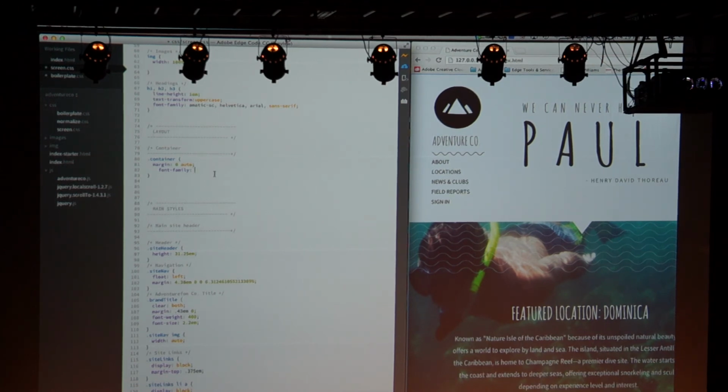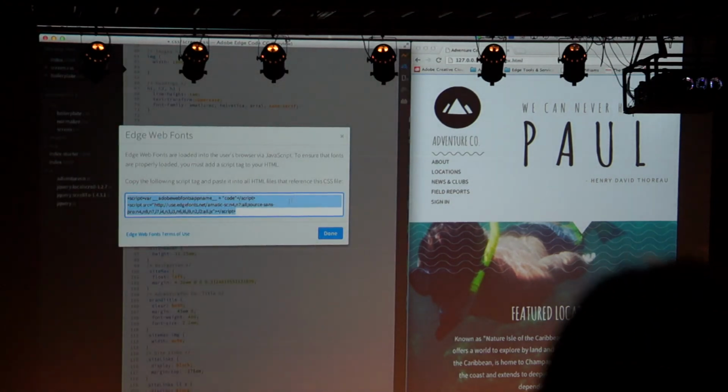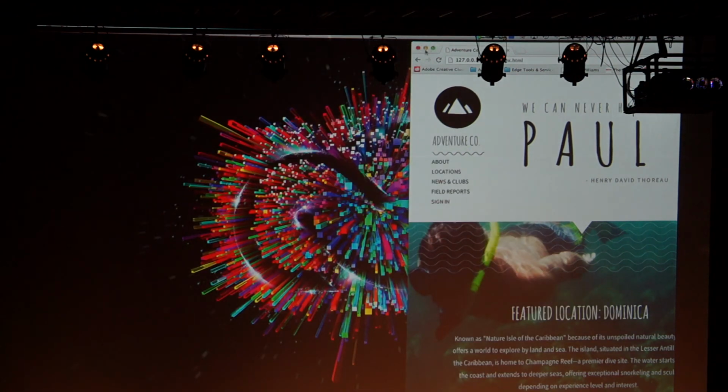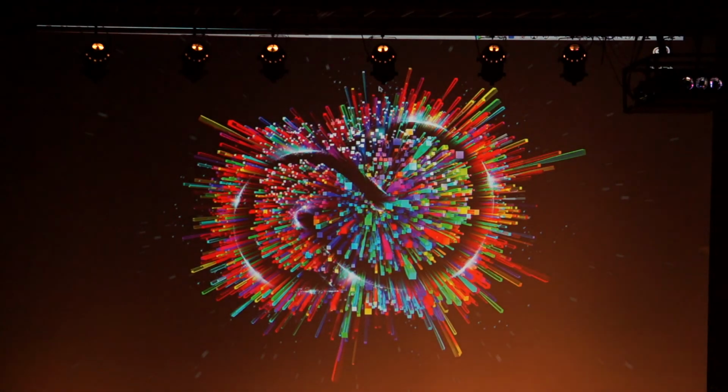For some reason, I'm not getting this, so I'm going to skip out of there. What else was I going to show? Oh, I'm going to jump out of here. I'm going to show you another application.